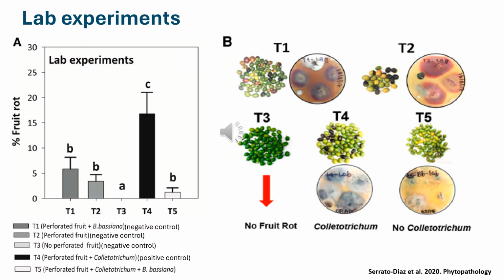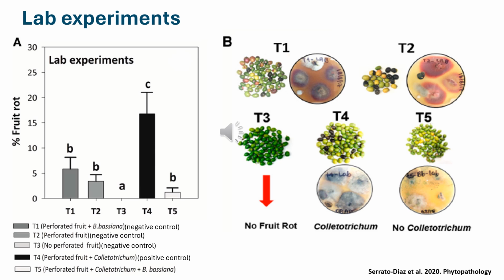To answer that question, we conducted experiments in the lab and in the field. In lab experiments, we had 5 treatments. Treatment 1, perforated fruits plus Beauveria bassiana. Treatment 2, perforated fruits. Treatment 3, no perforated fruits. Treatment 4, perforated fruits plus Colletotrichum, our positive control. Treatment 5, perforated fruits plus Colletotrichum plus Beauveria bassiana.